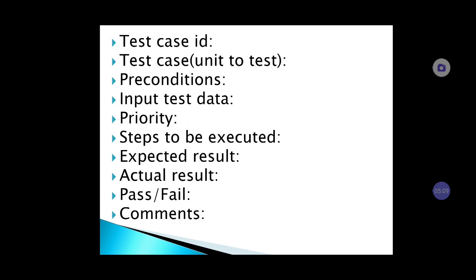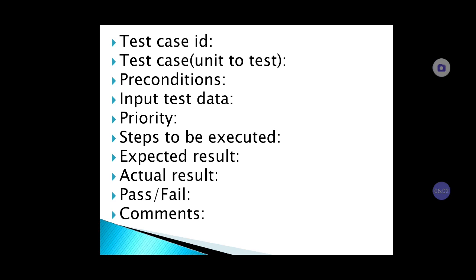Here you'll find the test case ID, the test case, that is, which unit you are going to test, the name of that unit, what preconditions are required to test that particular unit, that is, the prerequisite for that unit, what input data is required to test that particular unit or that particular test case, what the priority is, whether it is an emergency or we can test it later, the steps to be executed for that particular test case, what steps are required to be followed to verify that particular condition, what the expected result will be, and what the actual result is.